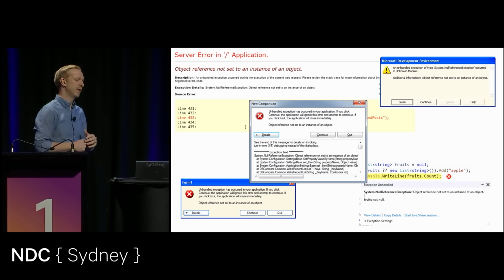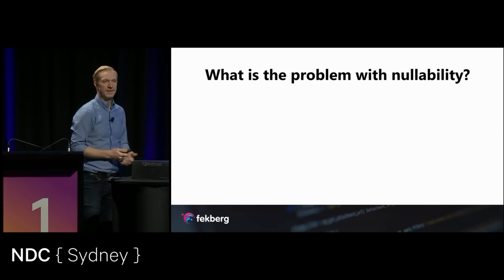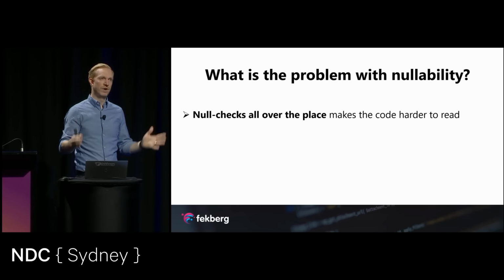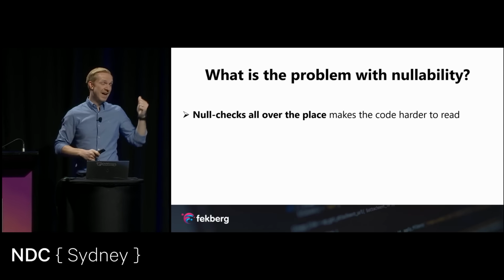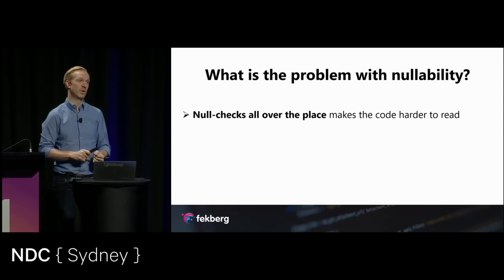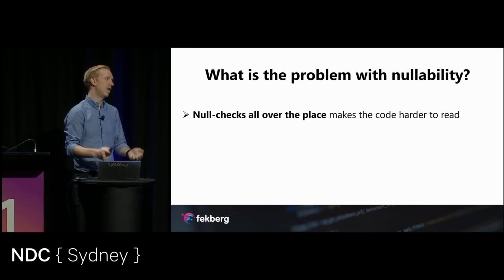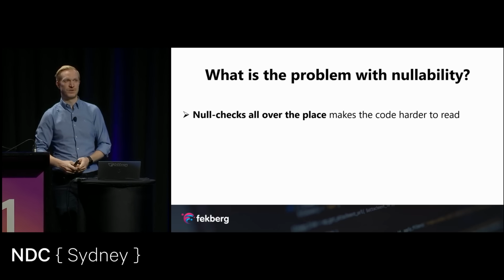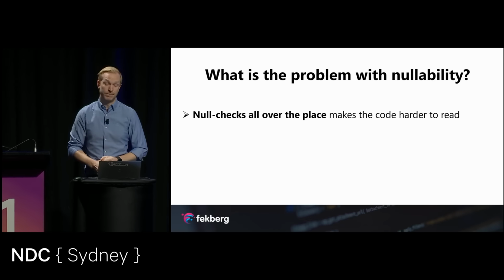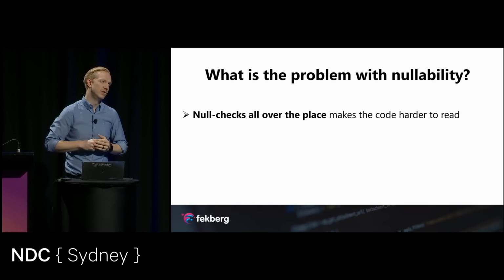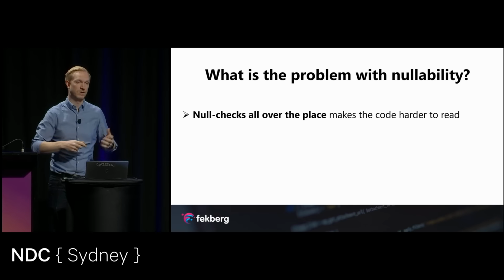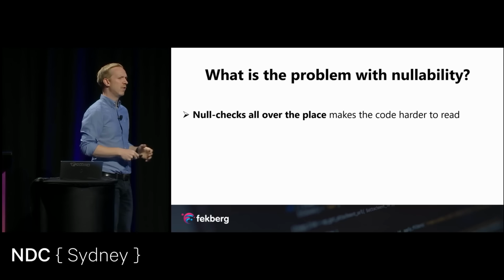Now, before we look at how to enable this, the problem with nullability is that it clutters my code with a lot of null checks all over the place. And another issue with that is there's many different ways to perform null checks. We can use null conditional operators. There's if statements. There's ArgumentNullException.ThrowIfNull. There's a lot of different ways to throw an exception or find nulls. So that's going to make the code harder to read.